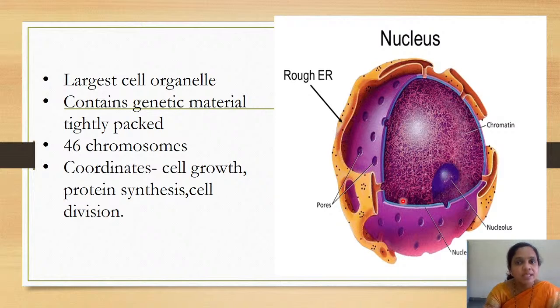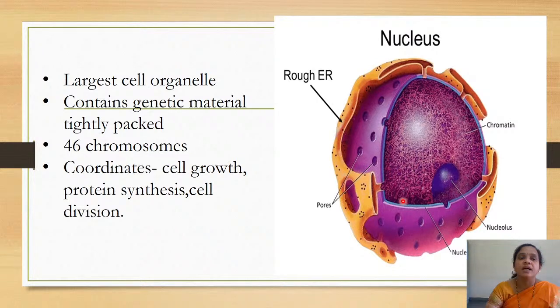It is required for protein synthesis. If a particular protein or particular enzyme is required by a cell, what will happen? It will send its message to the nucleus, and the nucleus will synthesize that particular protein. If you remember, there is a process called transcription and then translation, in which protein is formed. First, via transcription, there is formation of mRNA. That mRNA will come out of the nuclear membrane and enter the cytosol. Then translation of that mRNA takes place, and that will result in the formation of a particular protein.